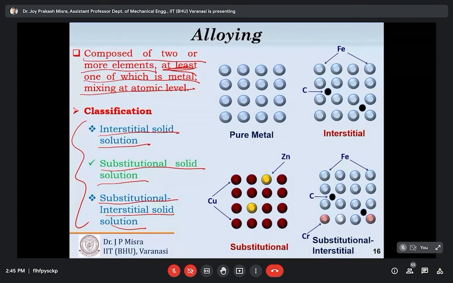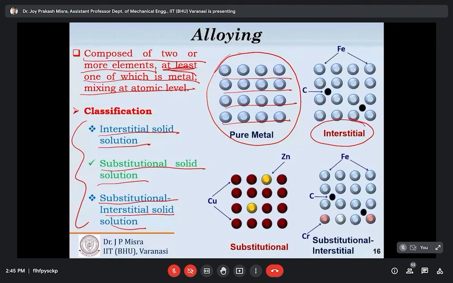I'm coming to it. Interstitial solid solution: the typical example of this is the structure of pure metal. Okay, the same type of atom is observed in the structure, but this is interstitial solid solution, and a typical example of this is steel, an alloy of ferrum or iron and carbon.